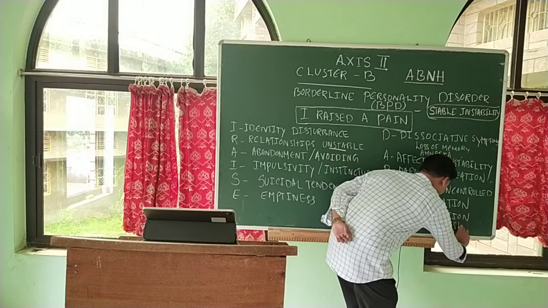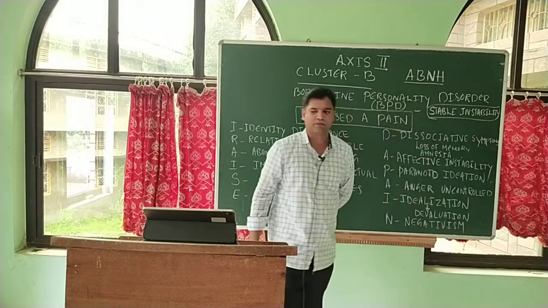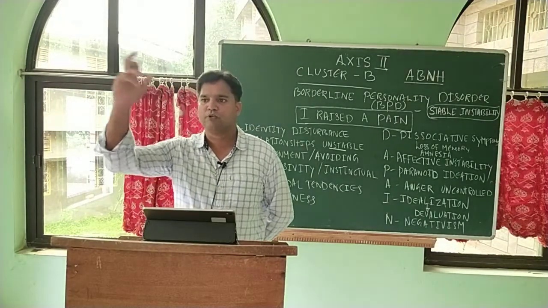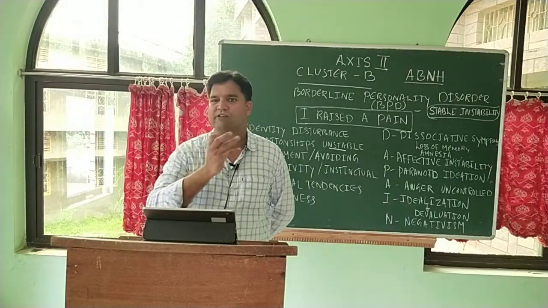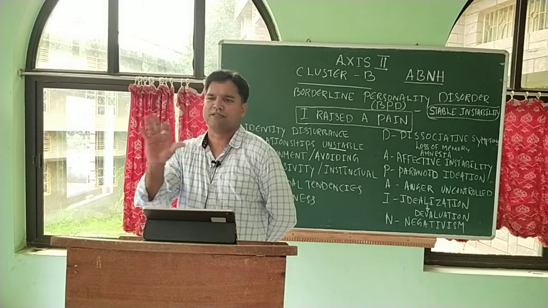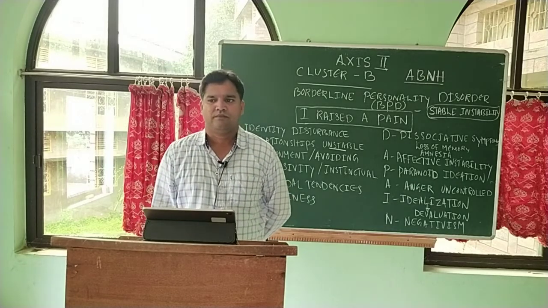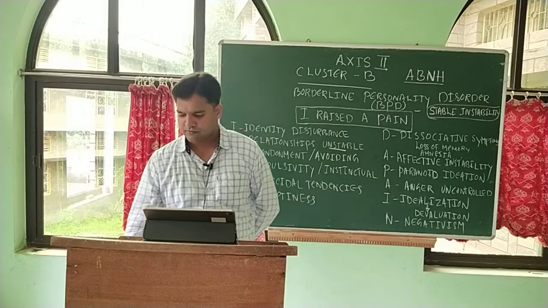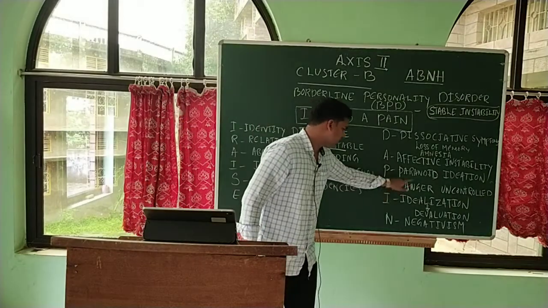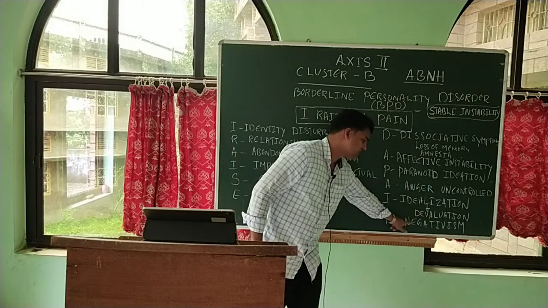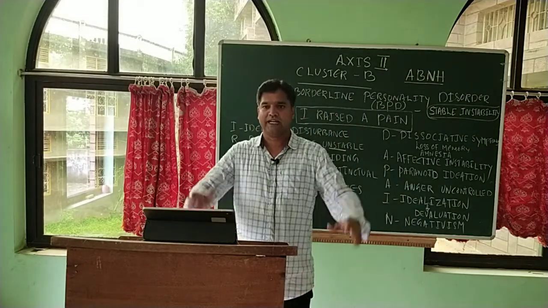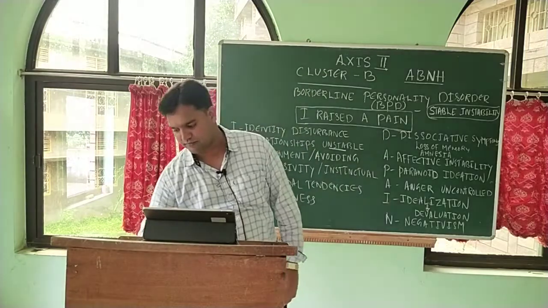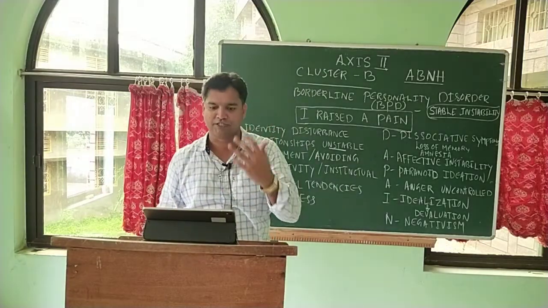N stands for negativism. Very pessimistic people. Pessimistic about the self, pessimistic about the others, pessimistic about the world. Everything is looked upon from the negative point of view. That's why they have this idealization immediately followed by devaluation because of this negativism. They idealize the person, and immediately come up with devaluing the same person because their mindset is full of negativism.